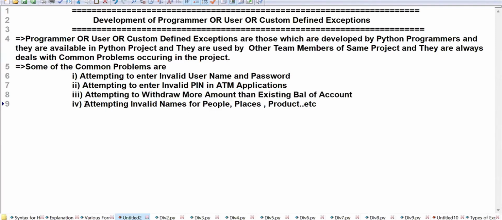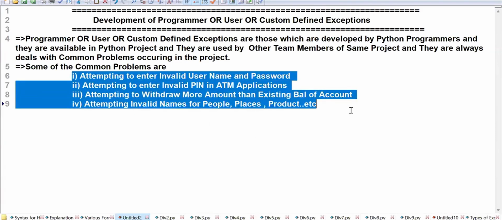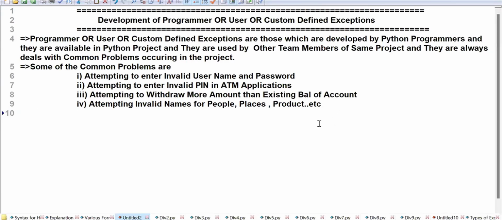Attempting to enter invalid names of people, places, and product names. That is a very important question. If I enter your name wrong, or enter numbers in the name, you will get an exception, because it is invalid. That all comes under programmer-defined exceptions. If anything is wrong input, we need to consider it an exception and create an object of the appropriate exception class. If it is created by the programmer, we call it a programmer-defined exception.